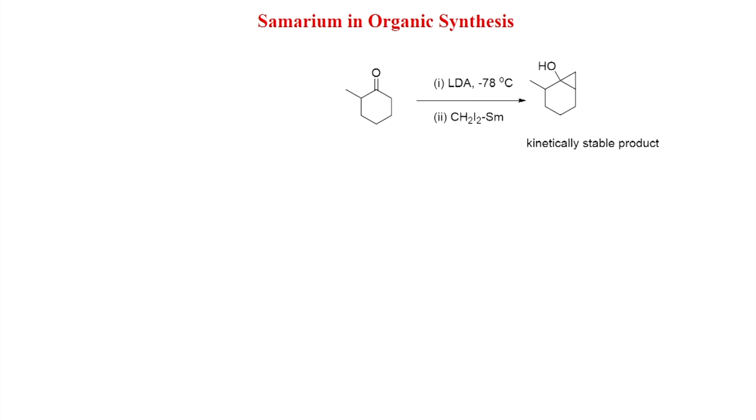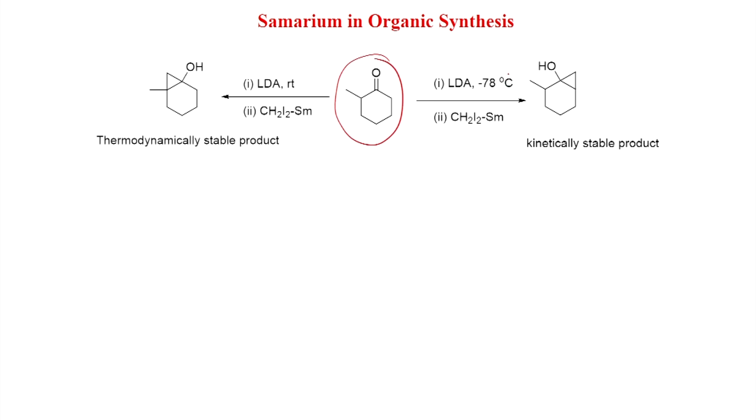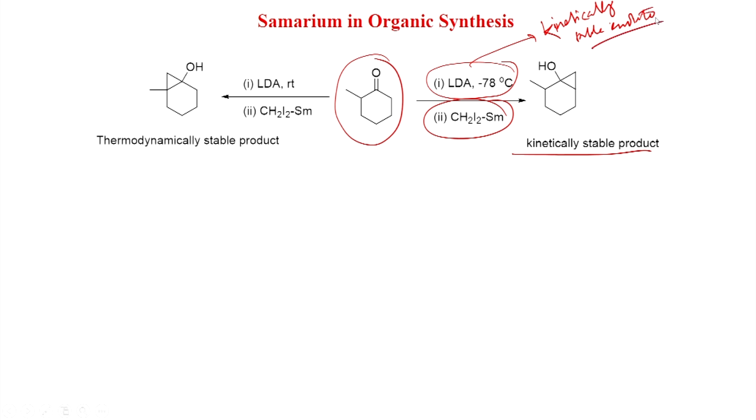Now, we will discuss two kinds of enolates that can be formed. We know one is the kinetic enolate, another is the thermodynamic enolate, and depending on the reaction condition we can get two different kinds of products, like 2-methyl cyclohexanone. If you treat with LDA at minus 78 degree centigrade and then you put CH2I2 samarium, you get the kinetically stable product. In fact, before that with LDA at minus 78 degree centigrade you get the kinetically stable enolate or kinetic enolate, and the kinetic enolate will be this side because this side is substituted, and after that